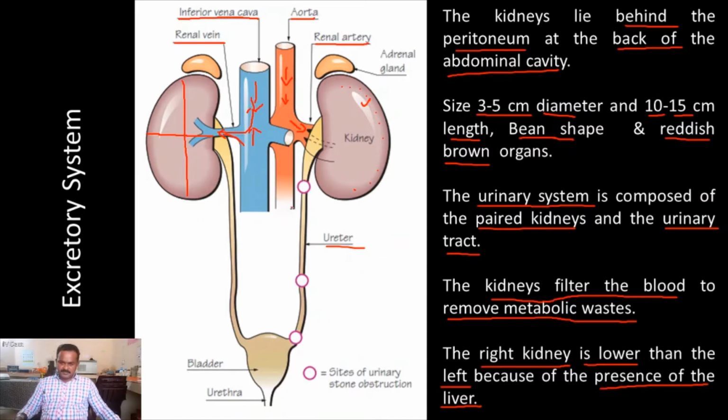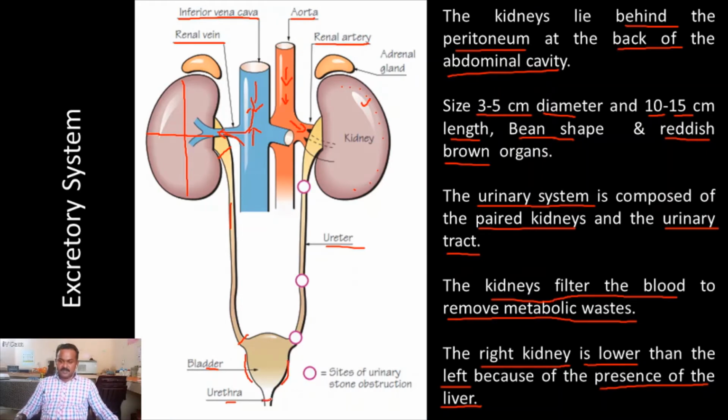the third part of the excretory system is the ureter, urine bladder, and urethra. This is the ureter, a tube-like structure which connects the kidney and the urine bladder. And the urine bladder temporarily stores urine, up to 700 to 800 ml. Once the urine bladder is full, the surrounding nerves instruct our brain.